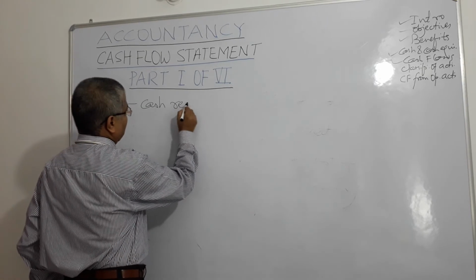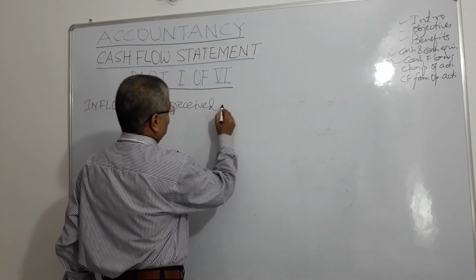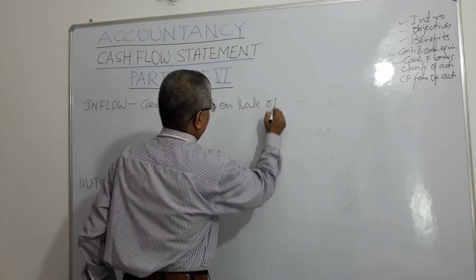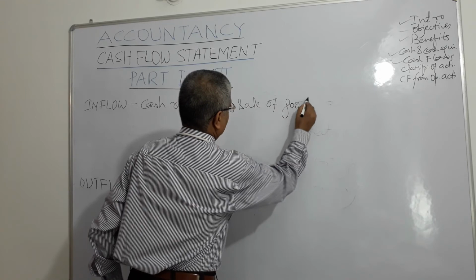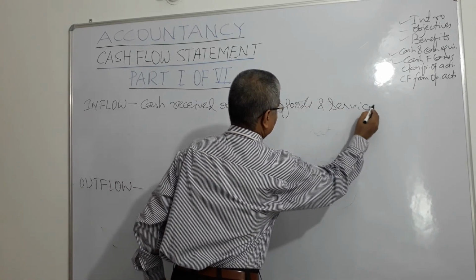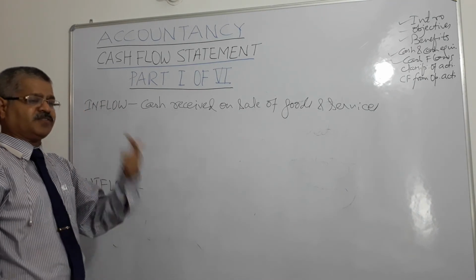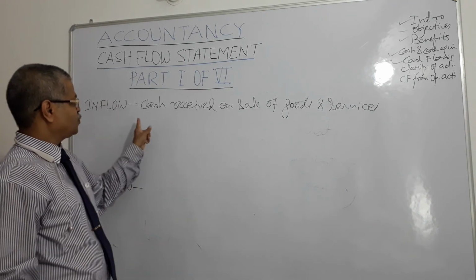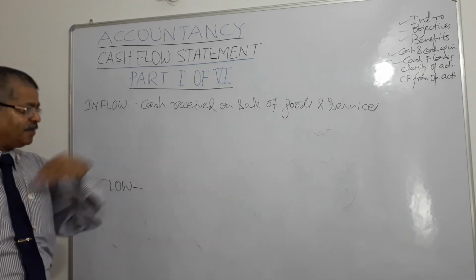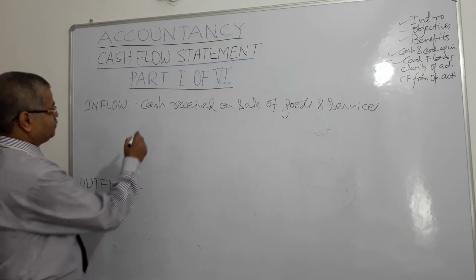Cash received on sale of goods and services. Suppose I manufacture bicycles and bicycle parts and sell them. So whatever cash I receive, that is inflow, it comes into my business.